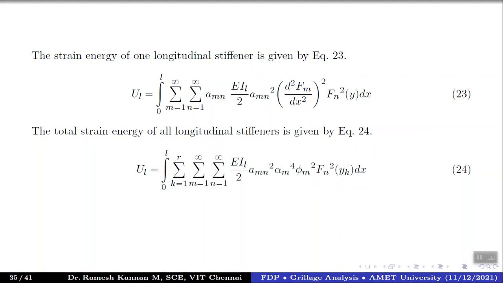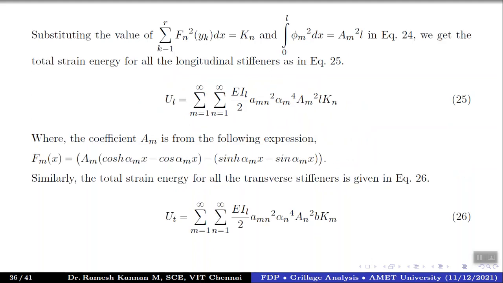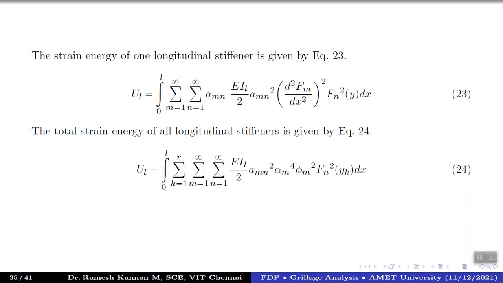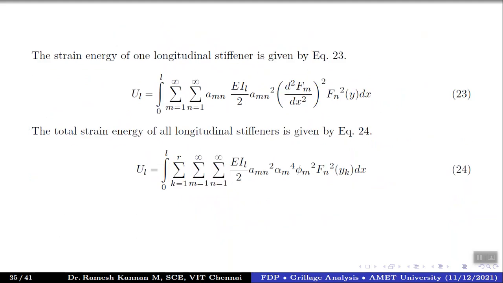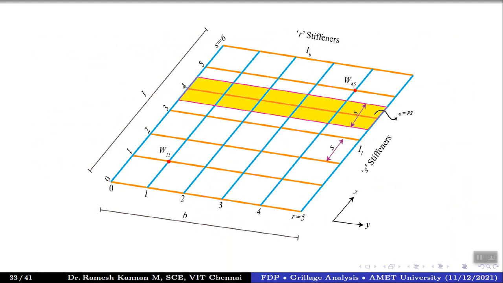And then for the total strain energy of all longitudinal stiffeners, we have to incorporate a factor k equals 1 to r. Then we have factors called alpha m and phi m. These are factors put forth by Corlett, and we need to look into those as well. And finally, substituting this Fn square y dk by kn, and summation of 0 to L phi m square equals am square into L. So this am square is the effect of the band thing that we have considered early, no? Right.